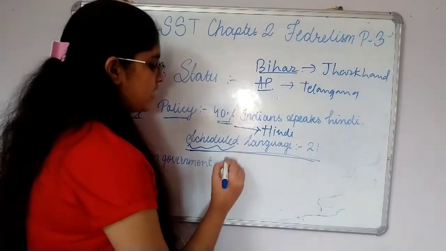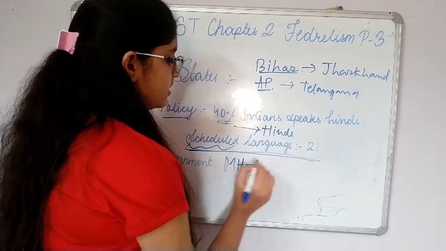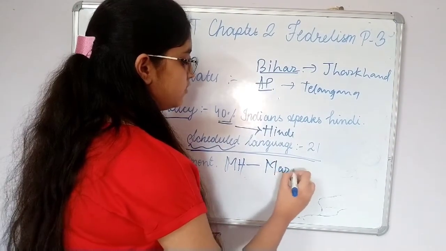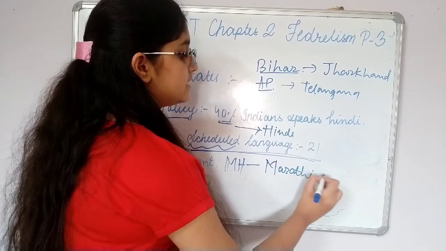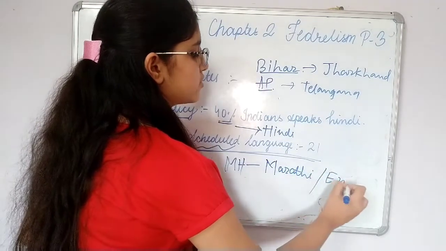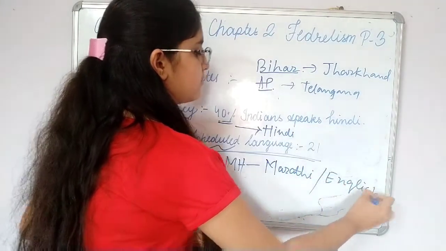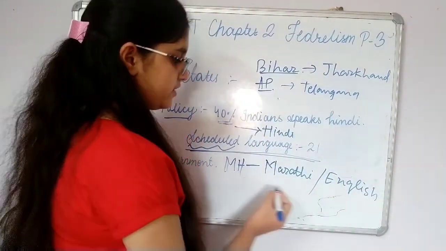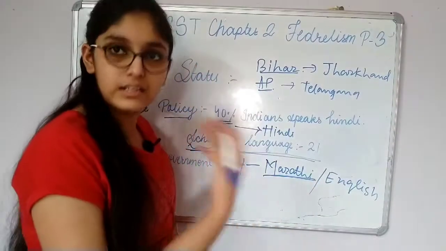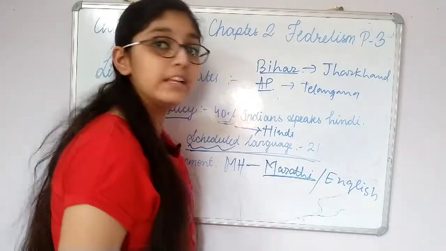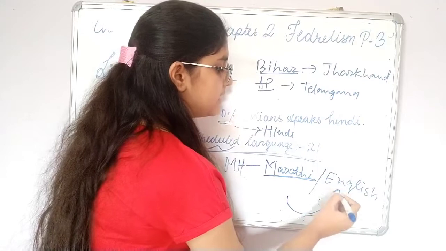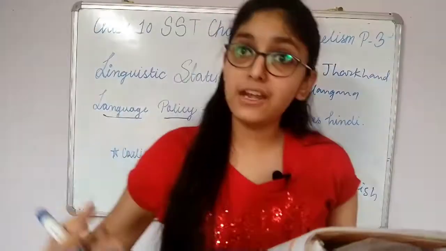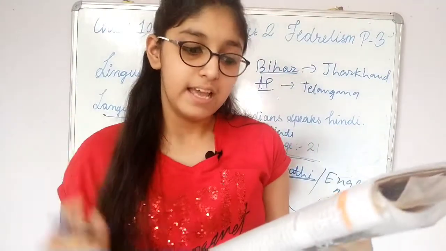For example, in Maharashtra, if you have to do official work, the first language used will be Marathi, and the second language used will be English. So if, suppose, a Telugu person comes to Maharashtra, he won't be able to understand whatever is written in Marathi, but he will be able to understand whatever is written in English. That is why the second official language used is English.